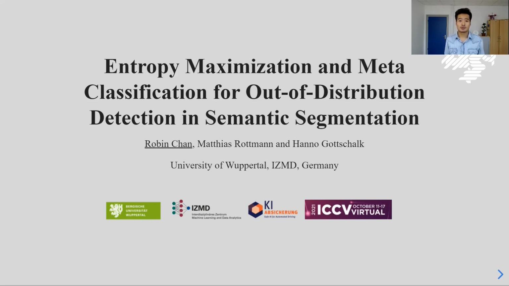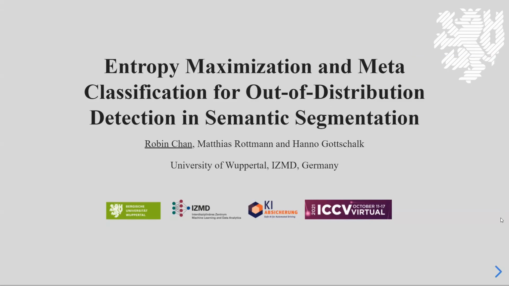I'm going to present a work which is a joint collaboration together with Matthias Hottmann and Hanno Gottschalk, both also from the University of Wuppertal. And the title of our work is Entropy Maximization and Meta-Classification for Out-of-Distribution Detection in Semantic Segmentation.